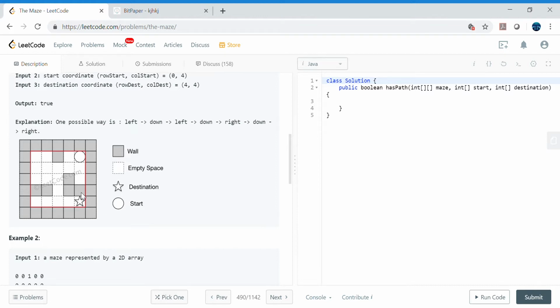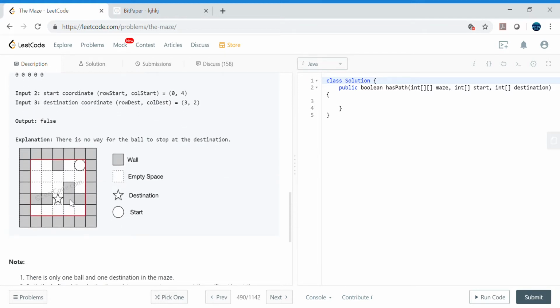So these gray areas are all walls. The ball hits the wall and stops, and then it can go again in any of the four directions: up, down, left, or right. If it is able to hit the target, the star here, then this is the true case, meaning our game is successfully completed. If it is not able to hit the target, we cannot complete the game, and we return false. This is the problem.